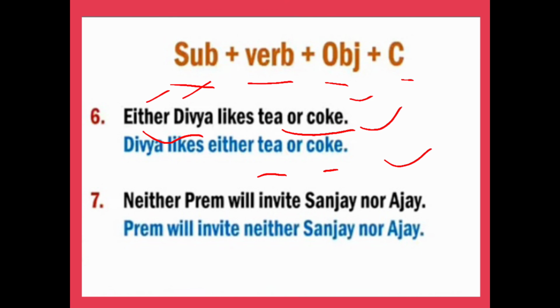Same example: Neither Prem will invite Sanjay nor Ajay. Prem is a noun. Ajay is a noun. But one is the subject and one is the object. So this is not a correct sentence. Replace it before the object: Prem will invite neither Sanjay nor Ajay. Now this one is correct.